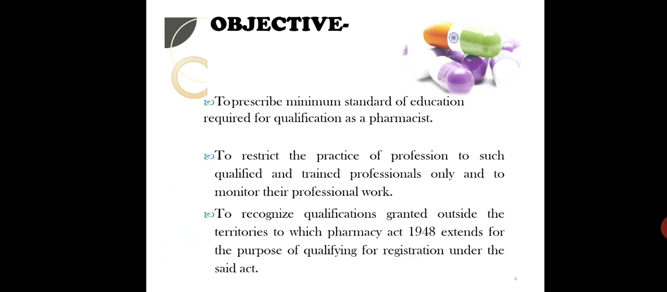The objectives, that is what is the purpose of this act. To prescribe minimum standards of education required for the qualification as a pharmacist, that is who can be said to be a pharmacist. So the minimum qualification, that is 10th, 12th or diploma in pharmacy or degree in pharmacy or bachelor's, or you can say the postgraduate, that is master's in pharmacy. So what will be the minimum standards of education that has to be qualified by the person to be a registered pharmacist?